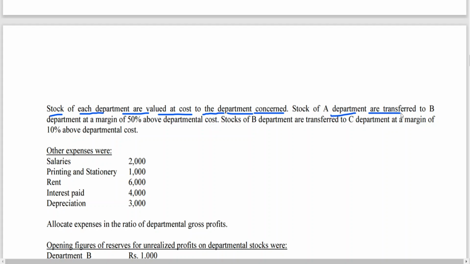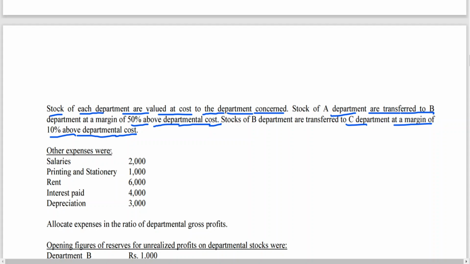Stock of A department is transferred to B department at a margin of 50% above the departmental cost. Stock of B department is transferred to C department at a margin of 10% above the departmental cost. In the previous problems, the percentage of profit was not given, so we relied upon the information of GP ratio.